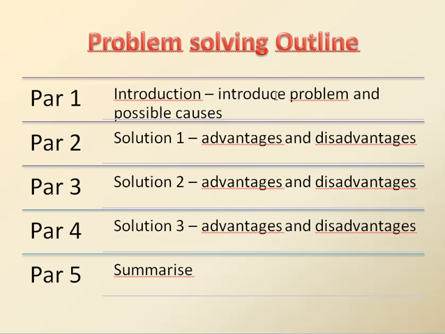When you're asked to put forward some solutions, you're going to introduce the problem and the possible causes in paragraph number 1. You're going to use 3 paragraphs, number 2, number 3, and number 4, to put forward solutions, 3 different solutions in which you're asked to develop advantages and disadvantages for each of them. And in paragraph number 5, you're asked to conclude by summarizing your discussion.